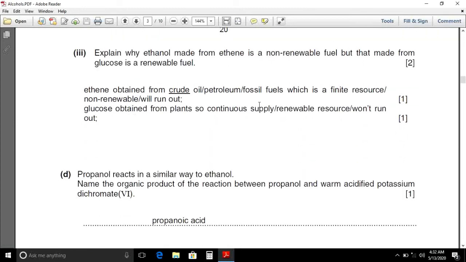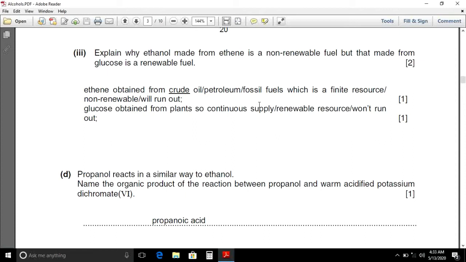Third part, explain why ethanol made from ethene is a non-renewable fuel, but that made from glucose is a renewable fuel. Ethene is obtained from crude oil, which is a finite source, non-renewable. Glucose is obtained from plants, which is a renewable source of energy. That is why ethanol made from glucose is said to be renewable fuel.